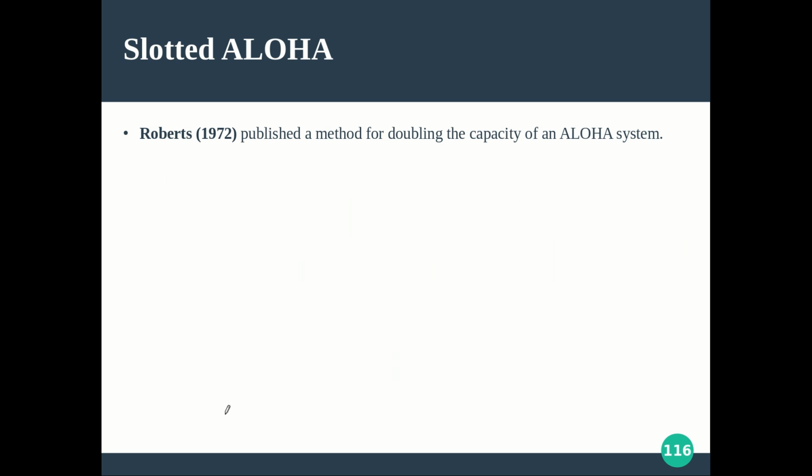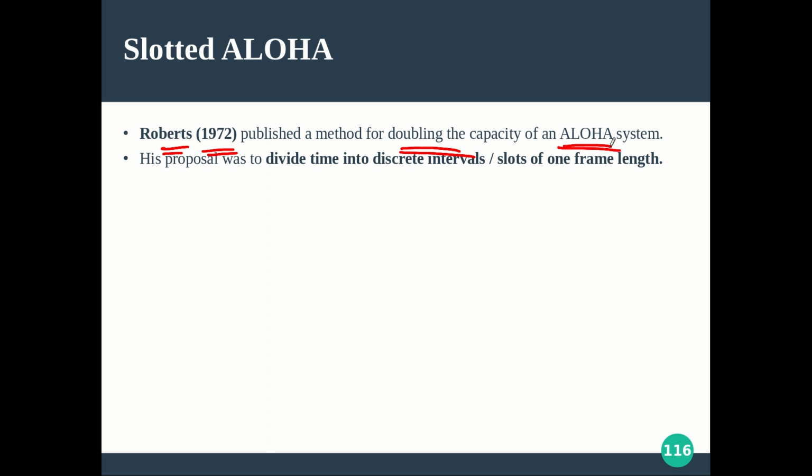So who proposed this method? This was proposed by Roberts in 1972, whereas pure aloha is by Abramson in 1970. He published a method for doubling the capacity. How we are going to double the capacity of pure aloha, that we will see. His proposal was to divide the time into discrete intervals or slots of frame length. The width of the slot is equal to the frame length or the frame transmission time.